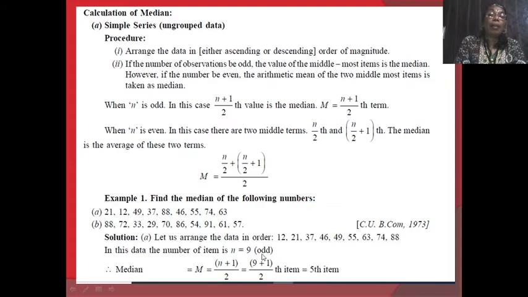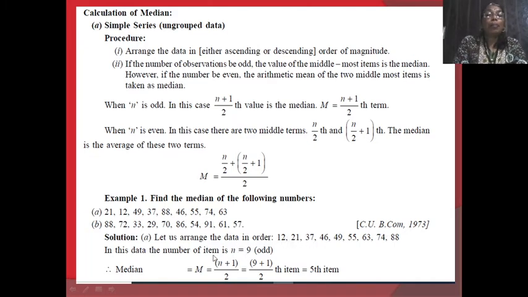If it is odd, then we use this formula: median value is equal to the (n plus 1) divided by 2 th position item. First we have to arrange the data in either ascending or descending order. Here the data is arranged in ascending order: 12, 21, 37, 46, 49, 55, 63, 74, 88.